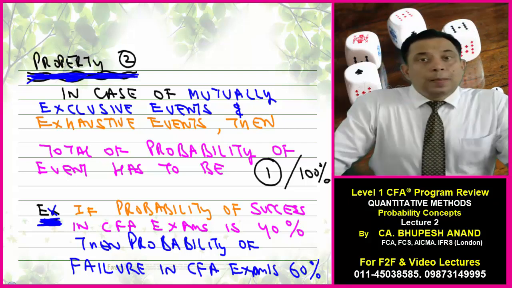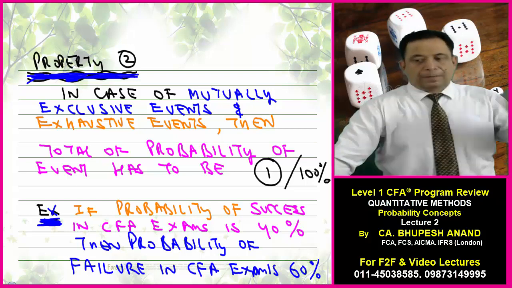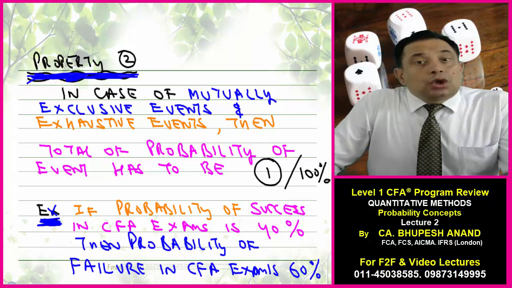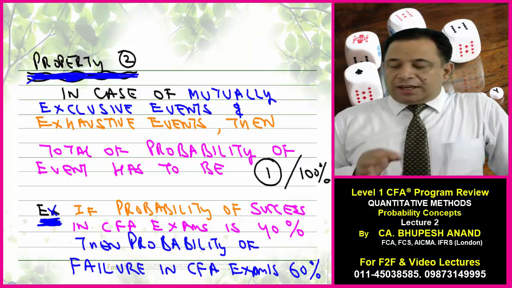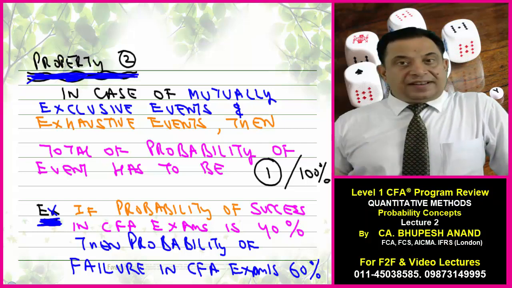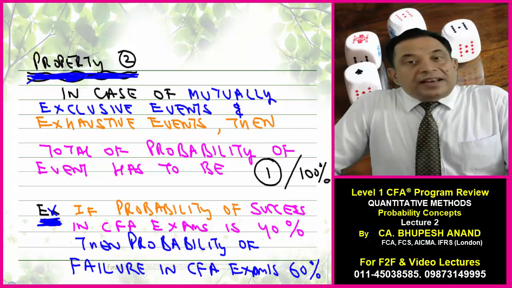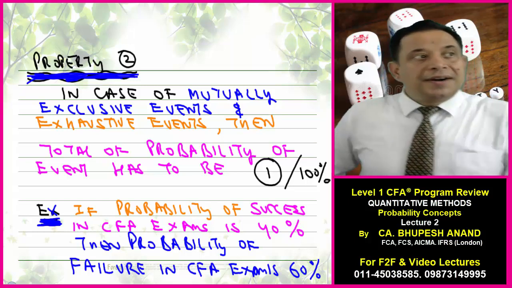So property number 2: in case of mutually exclusive events and exhaustive events, the total of probability of an event has to be 1, or 100%. So if the probability of success in the CFA examination is 40%, then the probability of failure is automatically 60%, because these are mutually exclusive events, and in case of mutually exclusive events, the total is always equal to 100%.